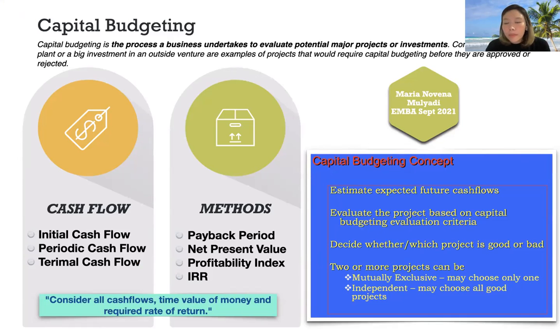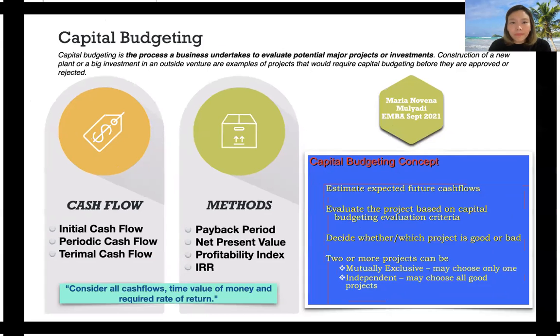Capital budgeting concept is used to estimate expected future cash flow, evaluate the project based on capital budgeting evaluation criteria, and decide which project is good or bad. 2 or more projects can be mutually exclusive, may choose one only, or independent, may choose all good projects.